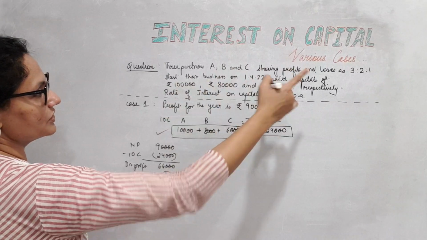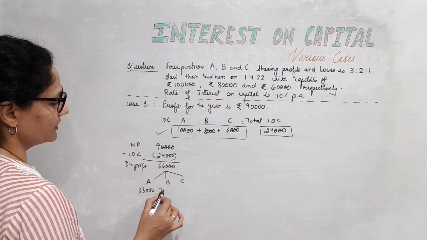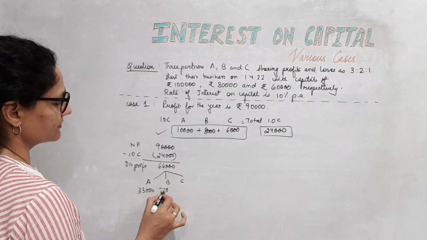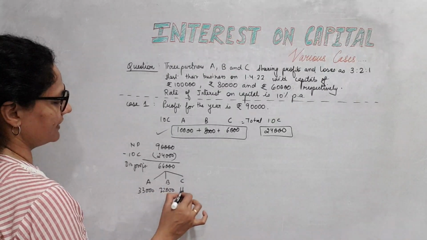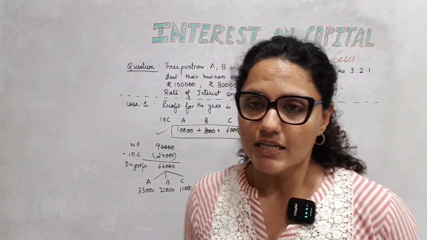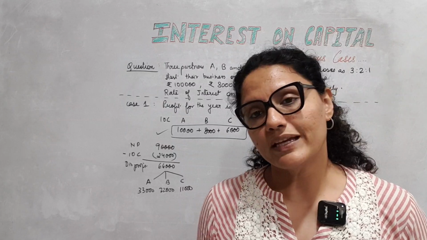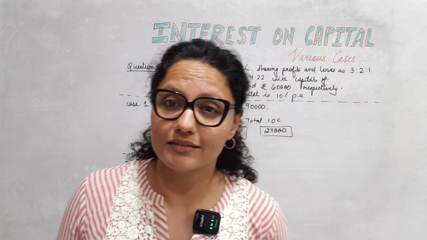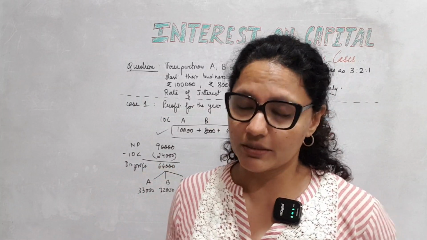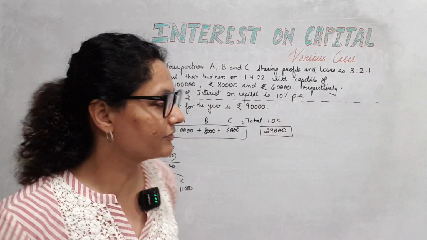This will go in the profit sharing ratio, which is 3:2:1: 33,000, 22,000 and 11,000. This is also distribution of profit. Now it depends. Your questions might ask you to pass necessary journal entries for this, or appropriation of profit in this case. So what are the journal entries that you will give?